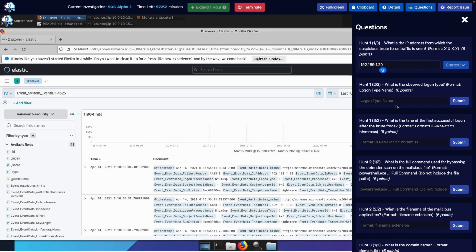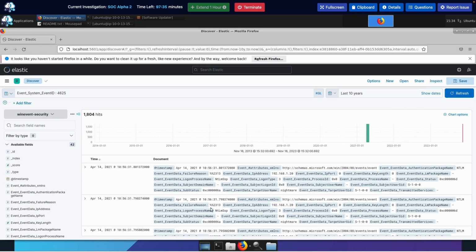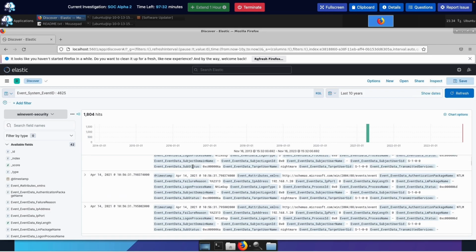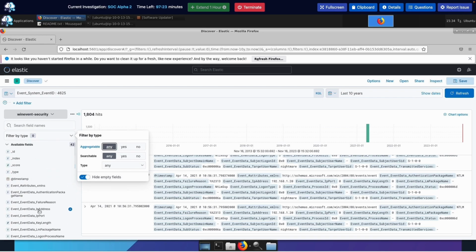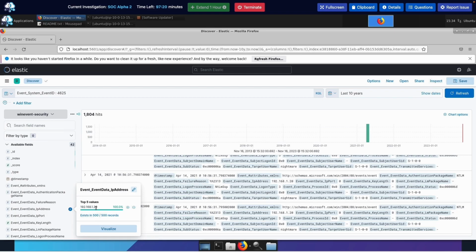Hunt 1, 2 out of 3. That's a lot of numbers, guys. What is the observed logon type? Before I go to question 2, I want to finish up question 1. For those that don't want to dig too deep into this, you can filter by the event IP address over here, and it comes up right there as well. So you don't have to finagle all the way down here. You can just click that, filter it, add that, and just hovering over it gives us the answer.